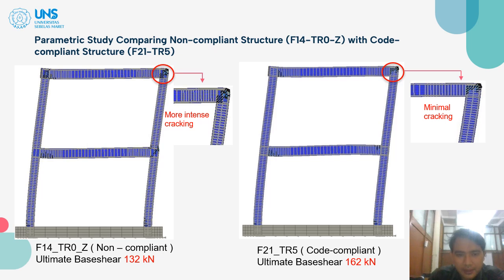And then we compare the cracking pattern of the non-compliant and the code-compliant. On the left side, F14TR0Z, which is non-compliant, has more intense cracking at the two-floor joint, with an ultimate base shear of 132 kilonewton. And the code-compliant RC frame, F21TR5, has minimal cracking compared with F14TR0Z. F21TR5 code-compliant has an ultimate base shear of 162 kilonewton.